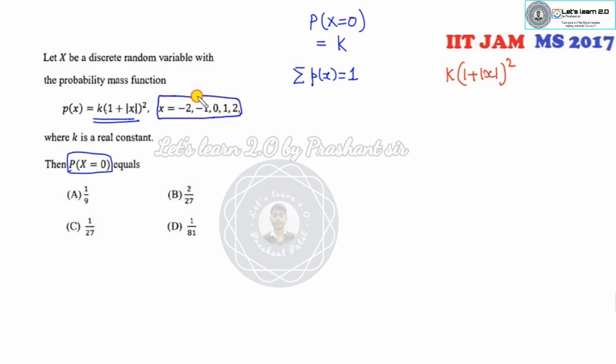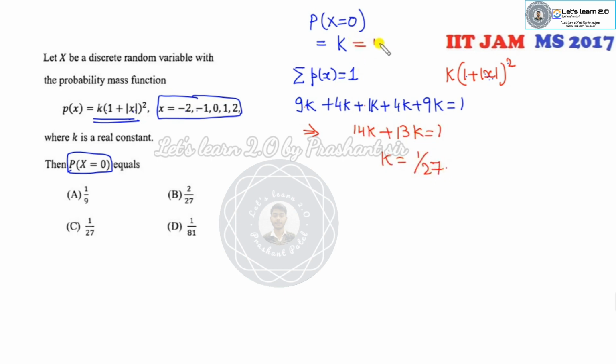When x is minus 2, it's 2 plus 1, 3, and 3 squared is 9k. When it is minus 1, it's 2, and 2 squared is 4k. When it's 0, it's 1k. Then it's 4k, and 9k. The sum is 1. So can you find the sum of this? 9, 13, 14. 14k plus 13k is 1. So what is the answer of k? k is 1 by 27, the right answer of this problem. You can see how many seconds you need to solve this, a very small fraction of a second.